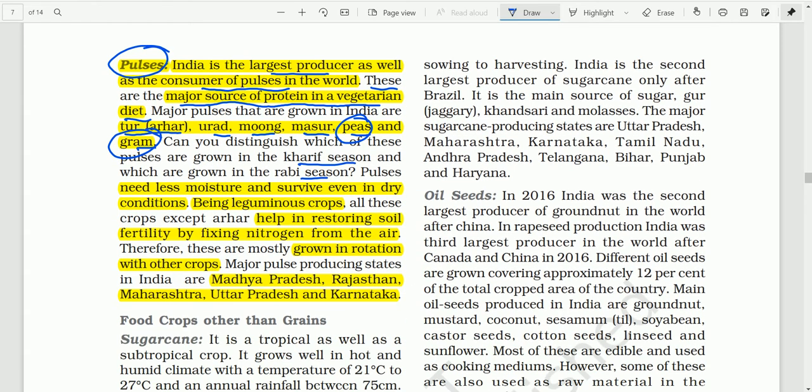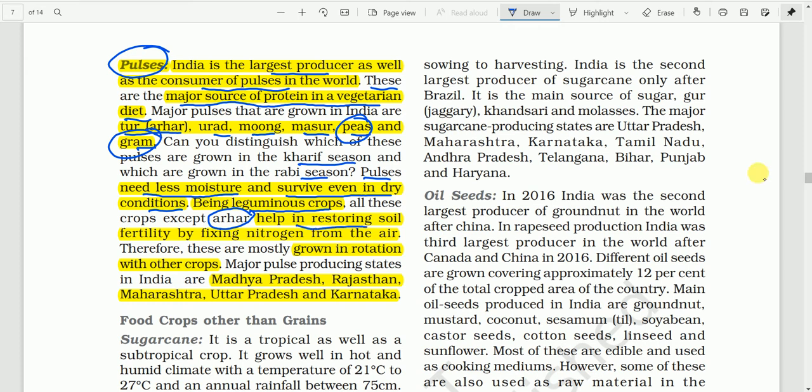Pulses need less moisture. About geographical requirement, pulses need less moisture and survive even in dry conditions. Being a leguminous crop, all these crops, except arhar. Actually, arhar is a small plant, just like a tree.